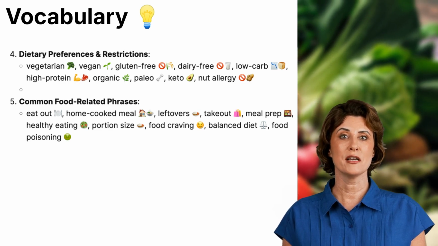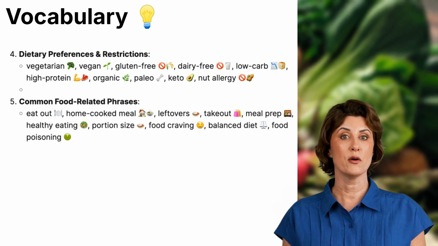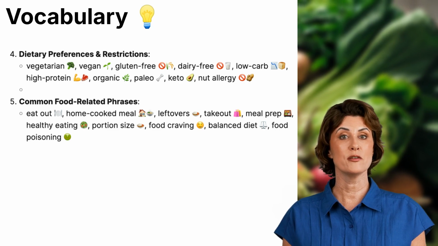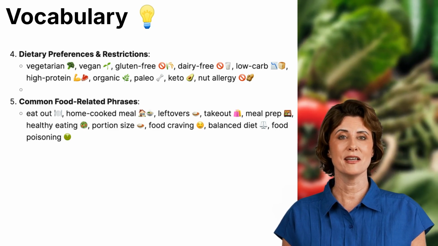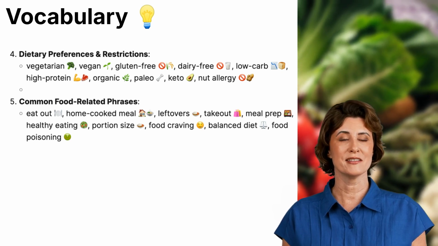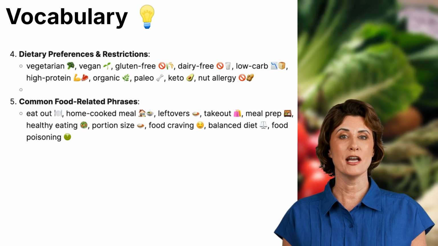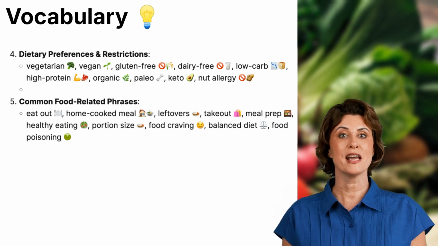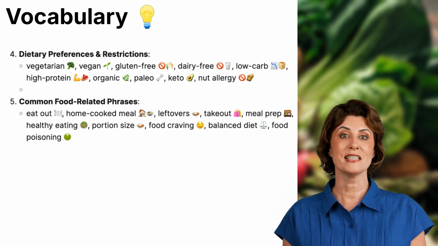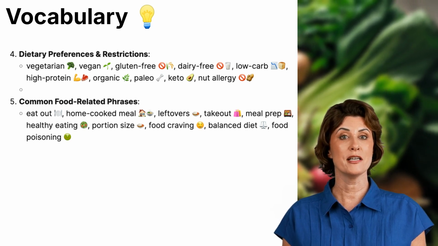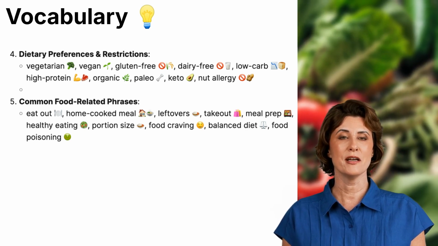Low-carb diets focus on reducing carbohydrates, such as bread and pasta. High-protein diets focus on eating foods rich in protein, like meat and eggs. Organic foods are grown without artificial chemicals or pesticides. Paleo diets focus on eating whole, unprocessed foods similar to early humans. Keto is a high-fat, low-carb diet designed to burn fat for energy. Nut allergy means avoiding foods with nuts due to allergic reactions. 5.